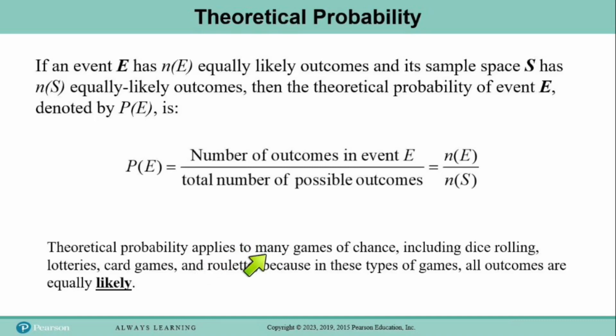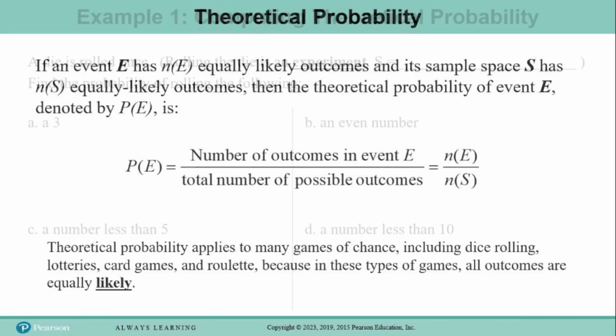So that applies to games of chance, things like rolling dice, buying lottery tickets, playing card games, roulette. And again, all of these types of things are included with theoretical probability because in theoretical probability, all the outcomes are known and all the outcomes are equally likely.